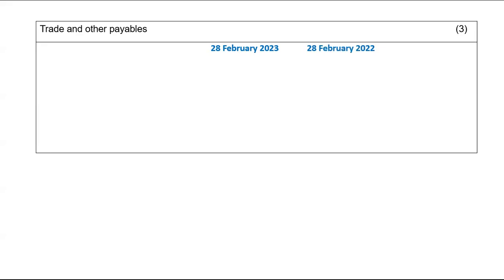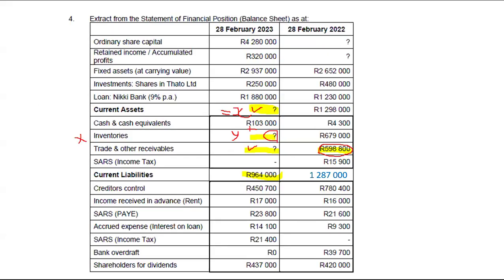So when I calculated change in payables, I started with the totals that were given to me. I feel like that is a little bit easier, but you could have done it differently. You could have not worked with the totals. If you didn't work with the totals, you wouldn't have noticed that there was a mistake with the question paper.